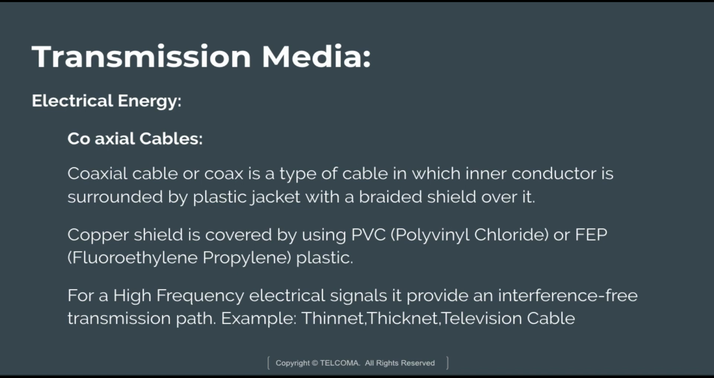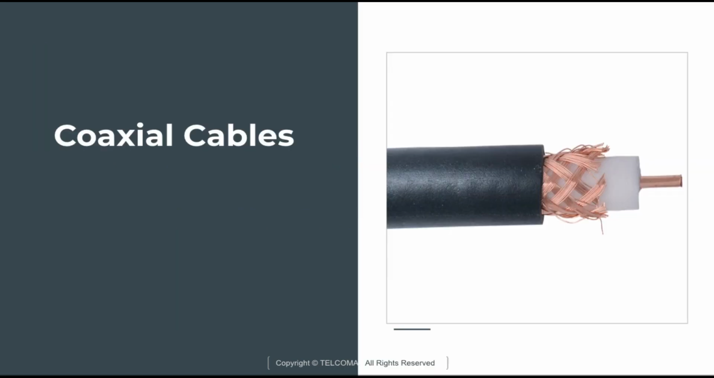RG6 and RG59 are the coaxial cable grades used for home video devices such as TV. RG59 is used for short distance communication, whereas RG6 is an expensive cable used for long distance communication. So this is a coaxial cable. It includes one physical channel that carries the signal, surrounded by another concentric physical channel, both running along the same axis. That is why it is known as coaxial cable.